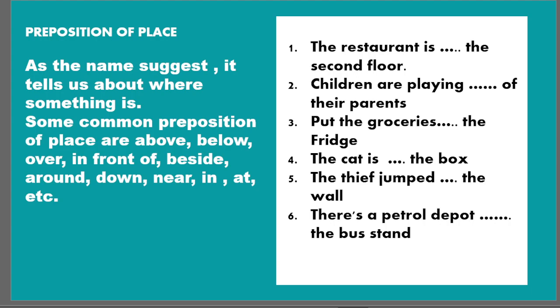Some common prepositions of place are above, below, over, in front of, beside, around, down, near, in, at. As the name tells, they talk about the position or situation of something. So it tells us about the position or place of a noun, pronoun, or something that we are writing about in a sentence.